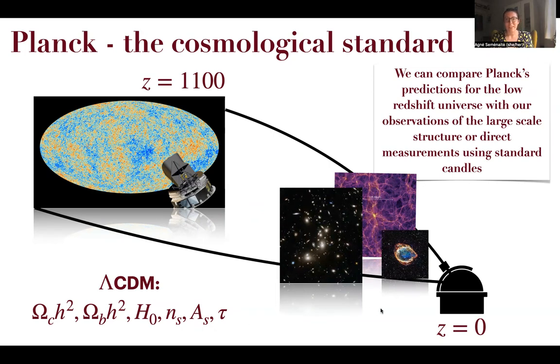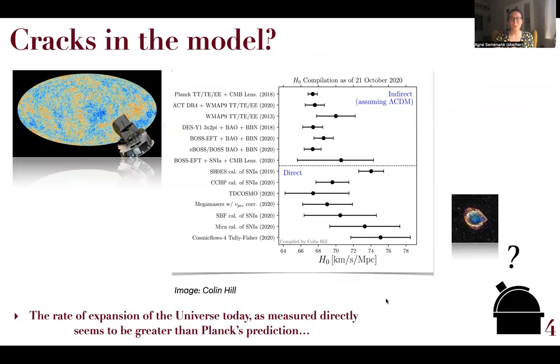And as you will have heard, the results of these comparisons are quite controversial. So first of all, there is the famous Hubble tension, which, to describe it in a very simplified way, simply refers to the fact that the rate of the expansion of the universe today, as predicted by Planck, is lower than what is measured by a number of direct probes. Most significantly, the measurement that is coming from supernova 1A is already today at 5 sigma above Planck's prediction.